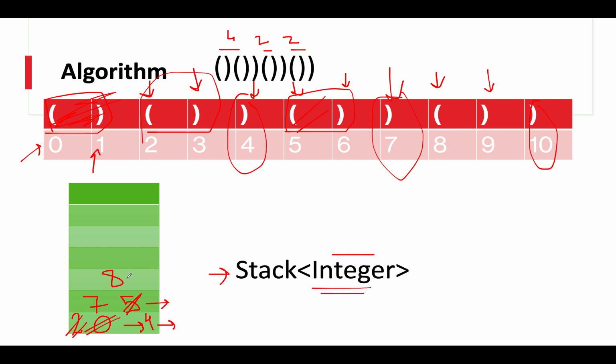We will check the peak element of the stack. It's 8. What is the character there? It's an opening bracket. Since the current one is a closing one and the peak element is an opening bracket, this gets balanced. So we will remove this information from the stack.